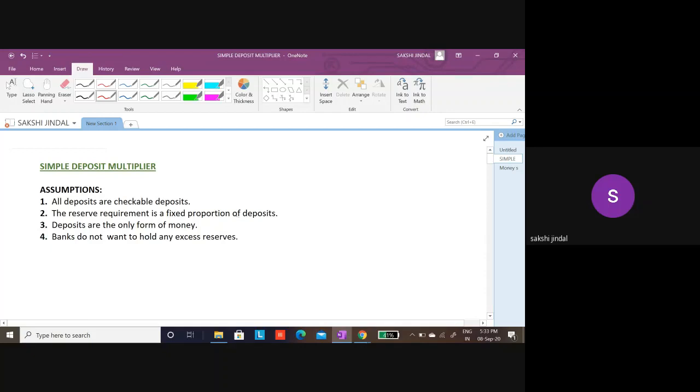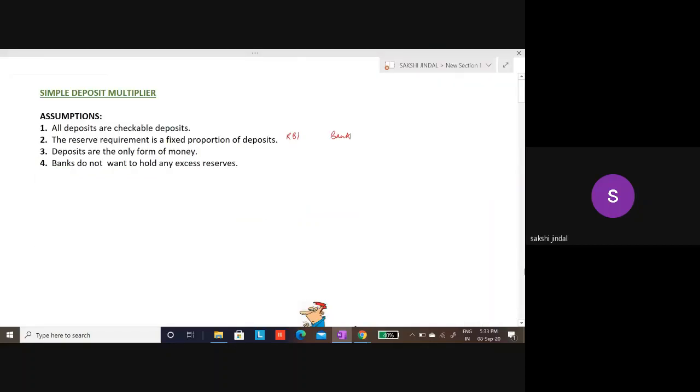यानी जो रिजर्व रिक्वायरमेंट है जो आरबीआई कहता है बैंक्स को अपने पास सेव करने के लिए, ठीक है, that is a fixed requirement. So the reserve requirement is a fixed proportion of the deposits.